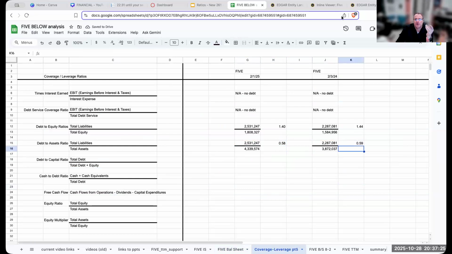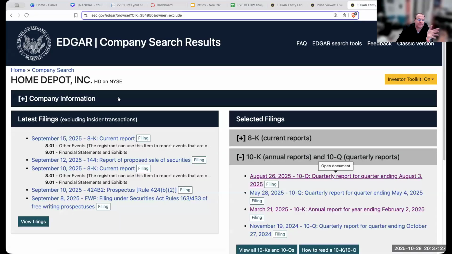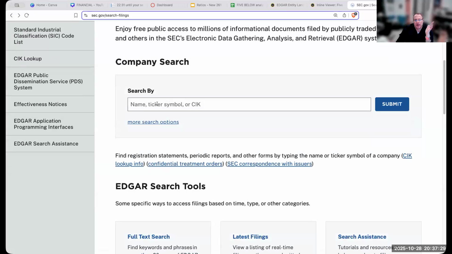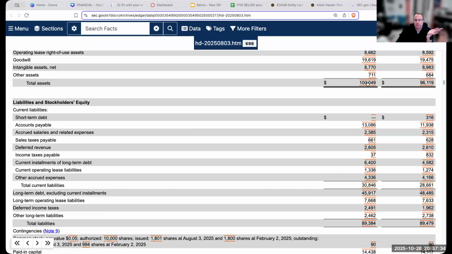And now you might be asking yourself, well, hey, Bennett, that's great, but can you ever have something? And if we look at this for the Home Depot, well, it's going to be almost at 0.9, right? Or 89 billion divided by 100 billion.